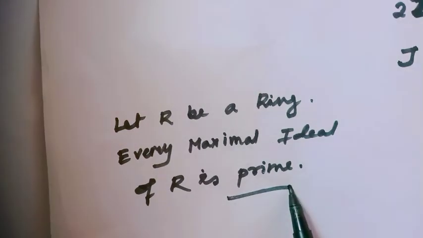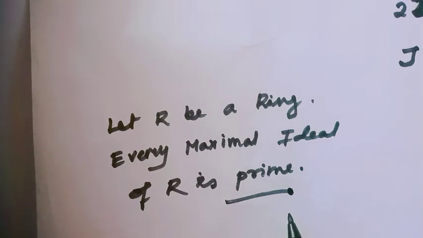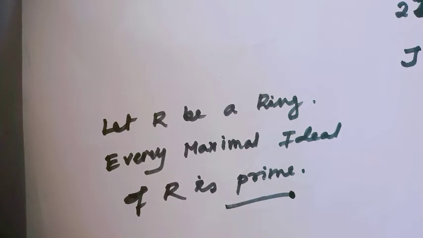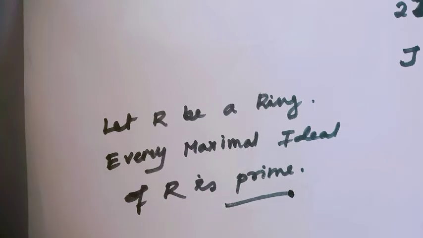Every prime ideal does not always imply maximal, but every maximal ideal is always a prime ideal. Just notice in the integers, when n is a prime number, then this is a maximal ideal, so obviously it is a prime ideal. But also 0 is a prime ideal in the integers, but 0 is not a maximal ideal. So prime does not always imply maximal, but maximal always implies prime.